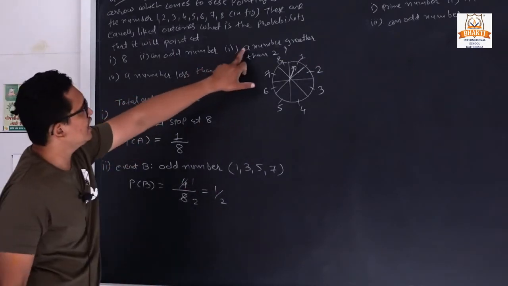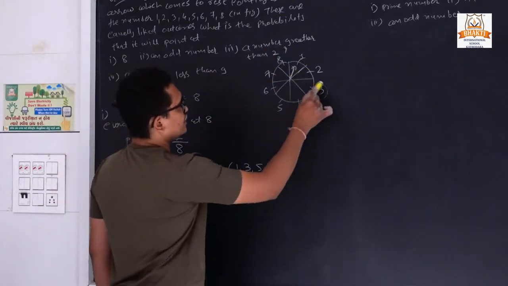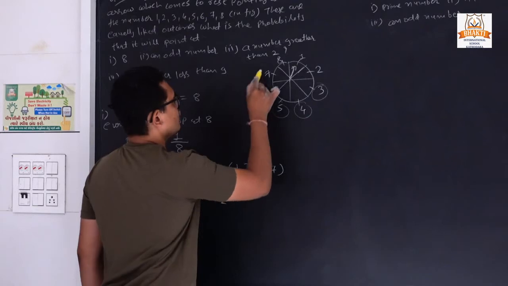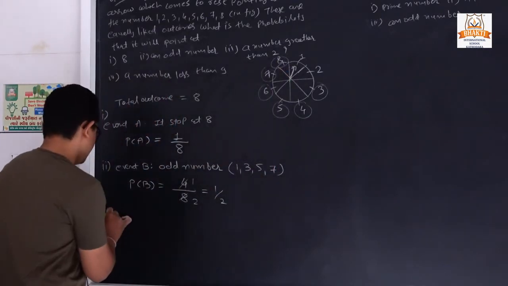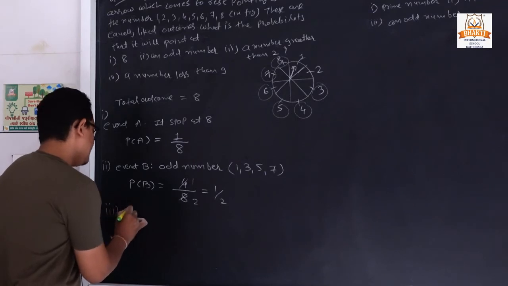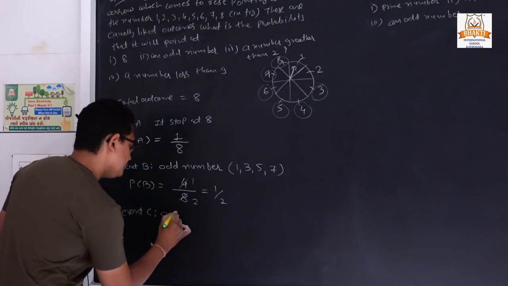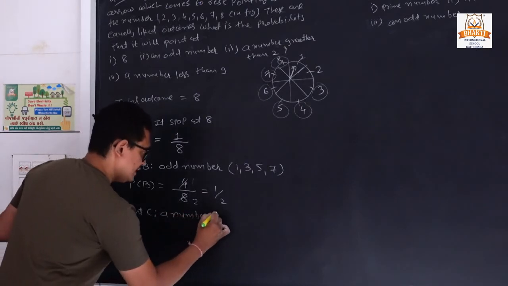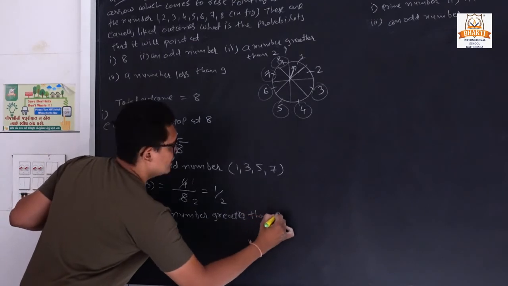Now third, a number greater than 2. So which numbers are greater than 2? Event C, a number greater than 2.